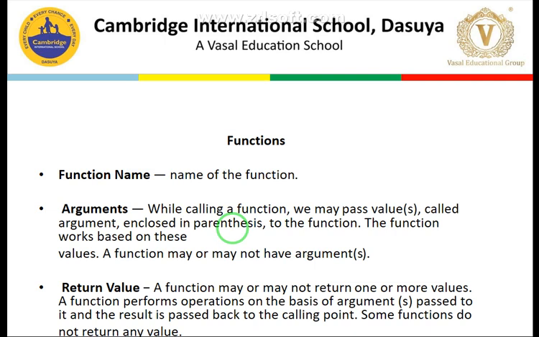The last point is the return value. A function may or may not have return values. After processing, it passes the value to the calling point. Clear? So if it has some values, it will return the value. Some functions do not have a return value. That depends upon the scenario, which we will see when we go through the practical example.